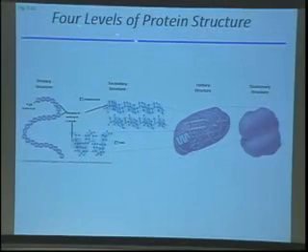So there really are 4 levels of protein structure that we can consider. Okay, so these are described in a lot more depth in chapter 5 in your book. But very briefly, these include the primary structure of the protein. So the primary structure just means the order in which the amino acids are linked together.